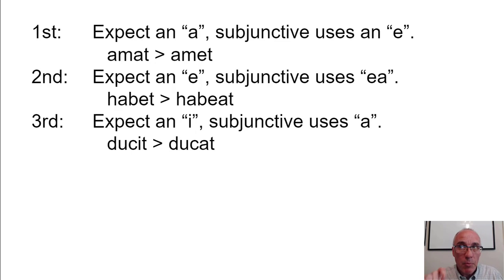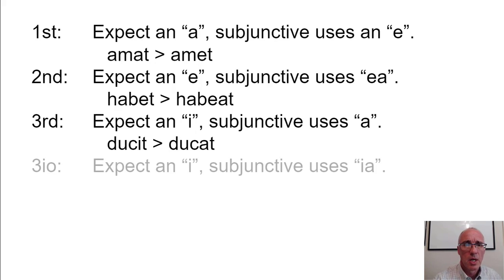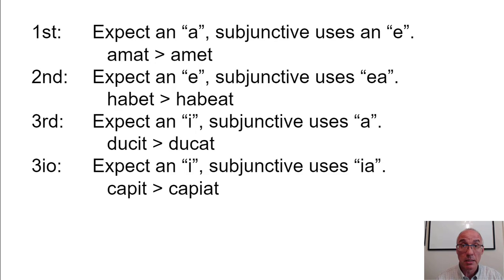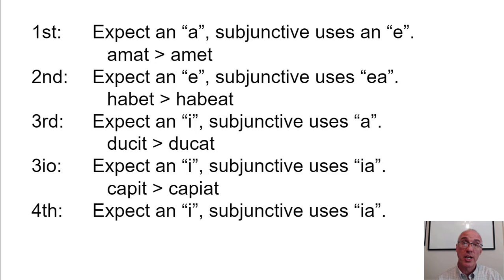So, in some ways, it's very much like I was saying about English. It's just a little bit different, and so you have to think about what this means. Third IO, I expect an I. Subjunctive uses an IA. Like capit is what you're used to; capiat is the subjunctive form. And in the fourth conjugation, you expect an I. The subjunctive uses IA.